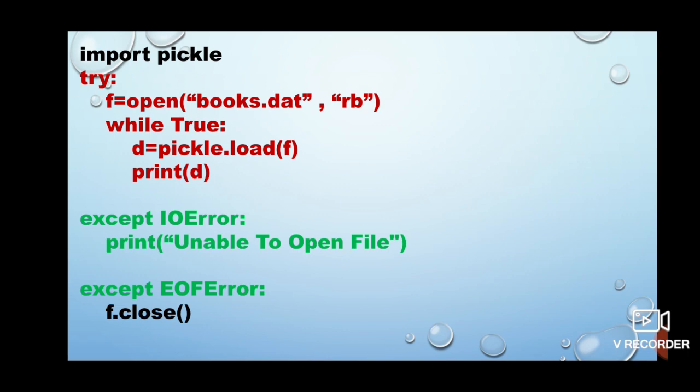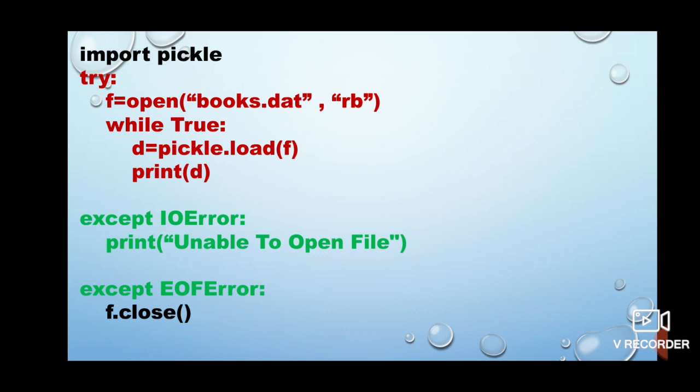And you cannot make use of a for loop, because a for loop is a counting loop. In this case you could have used it because you know there are 3 records, but not in every case. In case you don't know how many records are there in the file, how will you use a for loop? That is why we are making use of a while loop here.